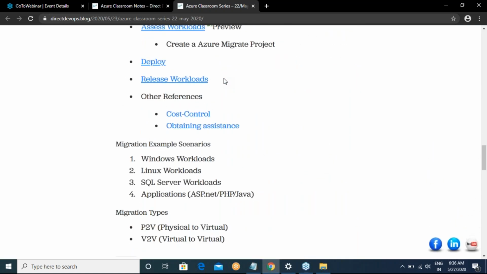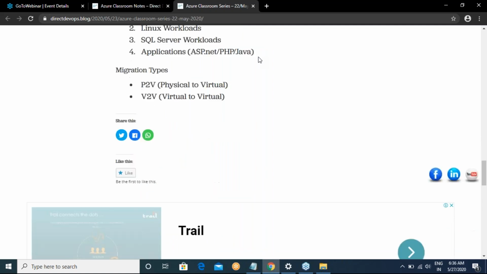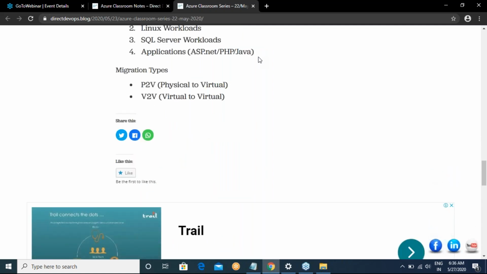So these are the steps: assessing the workloads, deploying the workloads, and then releasing the workloads. We also spoke about the two popular kinds of migrations, if you cut down on all the other possibilities. One is physical to virtual migration. Azure is always a virtual space, so it is physical to virtual migration, or virtual to virtual migration.